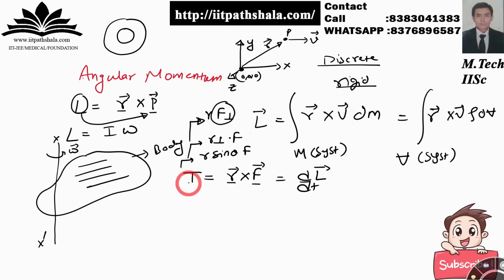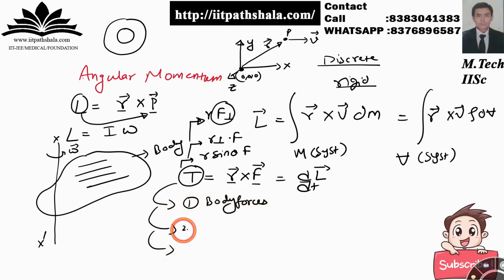Now this torque is due to these three factors. First factor is your body forces. Second factor is the surface forces, because you are considering a control volume and it will have a surface. Whatever forces act on the surface of your system under consideration will give you the surface forces, and that should be accounted in our torque.